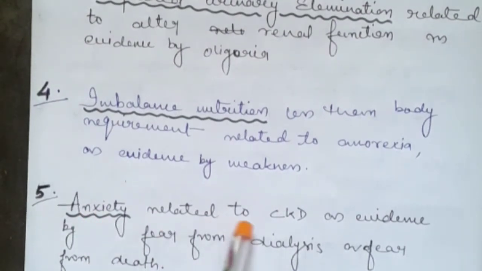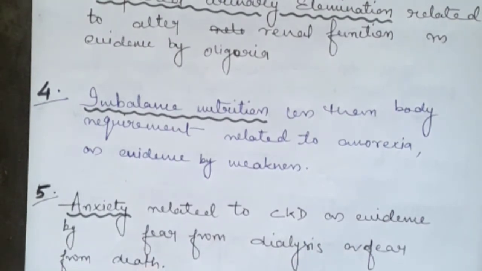Next we will move to our fifth diagnosis, which is on anxiety. As you can see, anxiety related to CKD as evidenced by fear of dialysis or fear of death. Obviously the patient's weight is also increasing, and he is not passing urine as previously he was, and he is having a kidney problem. So the patient will fear that his kidney is getting damaged.